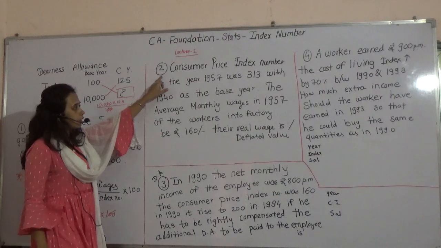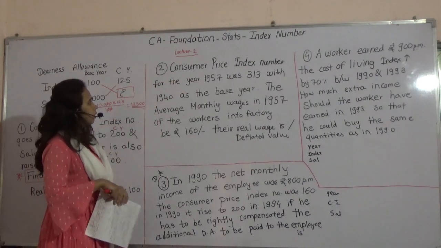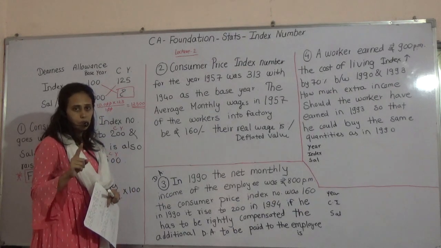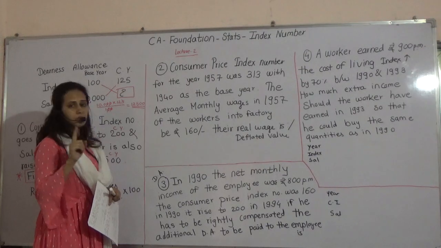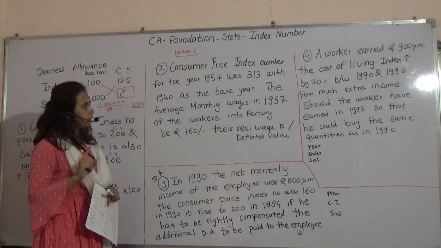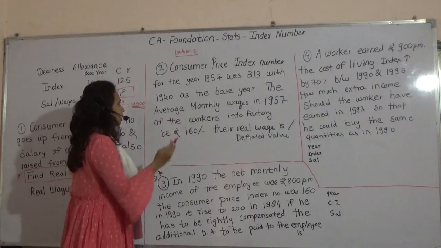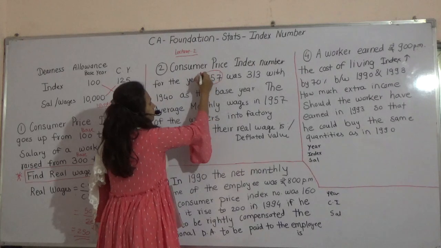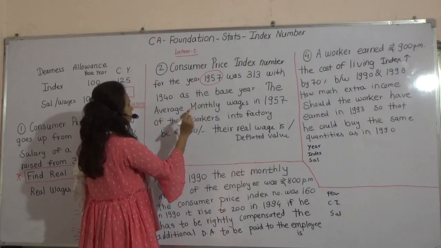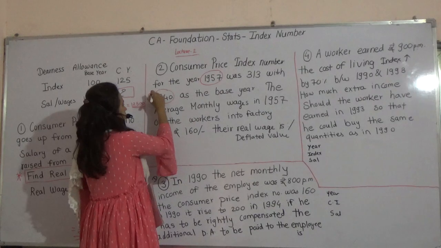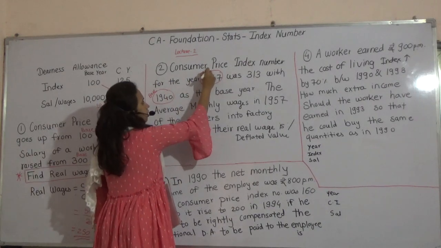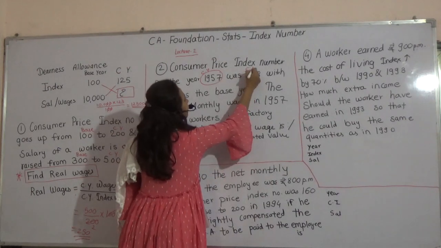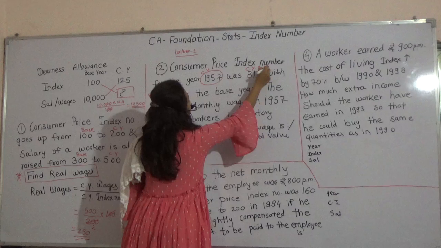Next problem, again the same. Consumer price index number. Remember you have to quickly find out which is base year, which is current year, then base year salary, base year index number, current year salary, current year index. Consumer price index number for the year 1957 and one more year they have given 1940. So this is base year, this is current year. Was 313. 313 means current year index number has been given.